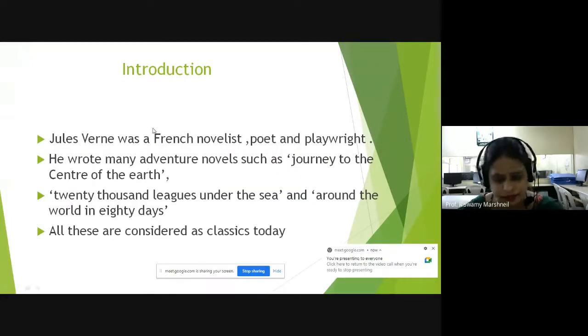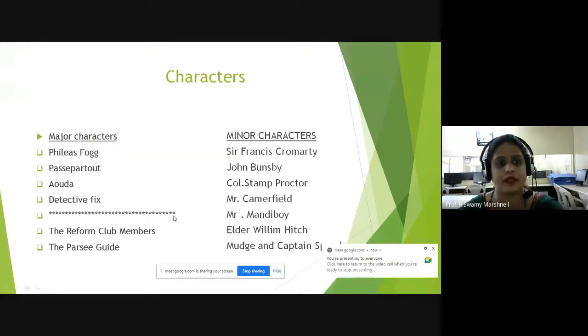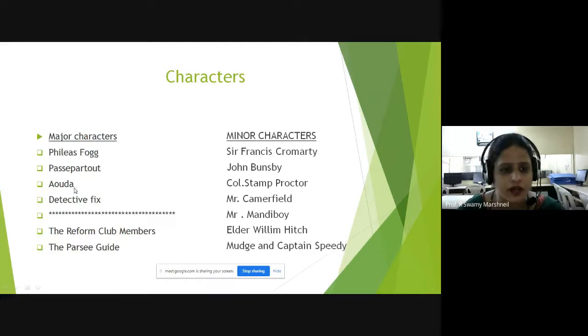Now, we have already studied the introduction of the writer. Now, in this novel, there are major characters and minor characters. The main characters of our novel are Phileas Fogg, Passepartout, Aouda, Detective Fix. These are the four major characters of our novel. And then the several other minor characters which are mentioned in the entire story are Sir Francis Cromarty, John Bunsby, the Reform Club members, the Parsi Guide, Colonel Stamp, Mr. Camofield, Mr. Mandyboy, Elder William Hitch, Mudge, and Captain Speedy.